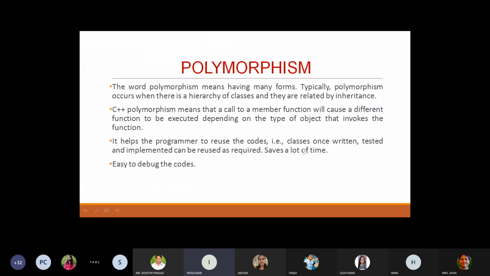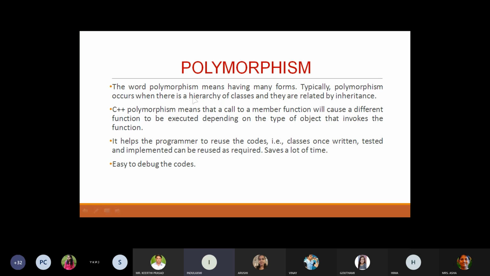Okay. This is the next property, that is polymorphism. The word polymorphism means having many forms. In a programming language like C++, polymorphism means that it allows an object to behave differently in different conditions. If I take an example, you will understand properly. The benefit is that one can reuse the code, it saves a lot of time, and it is very easy to debug the code.